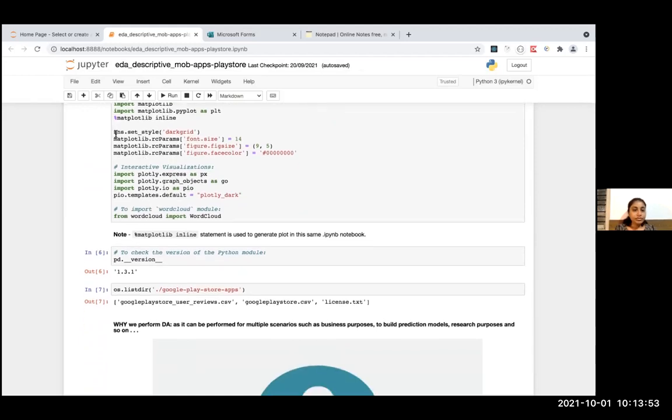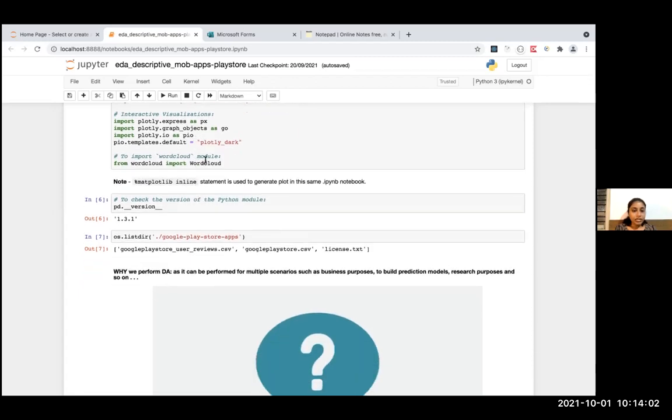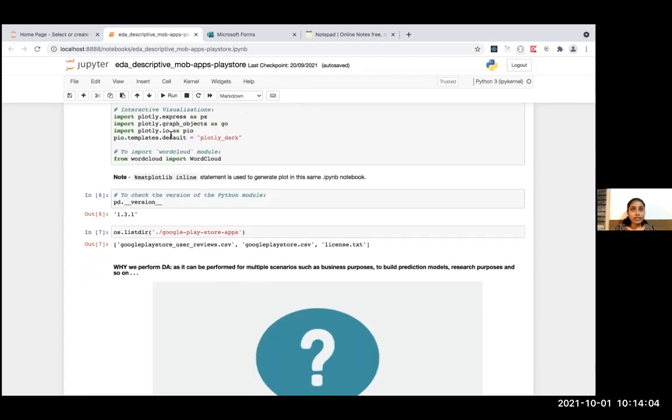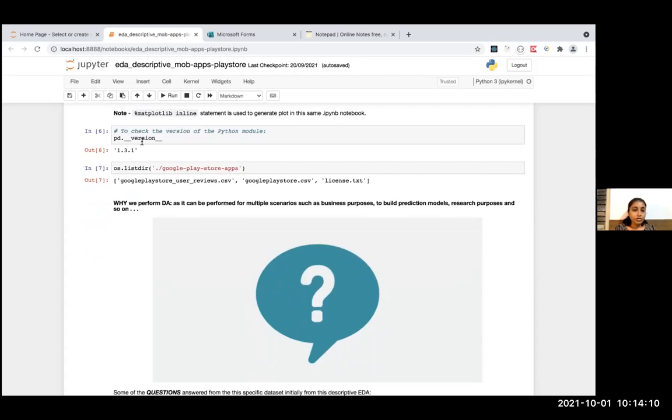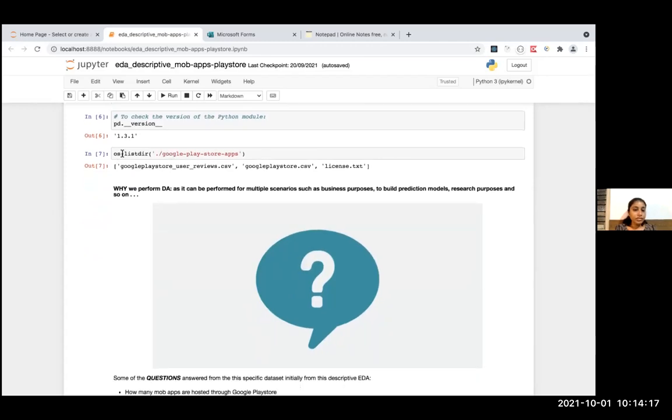These are the libraries for data visualization. And these are the set of statements to configure the default settings. And this is for Plotly, another library for interactive visualization. And if you want to know the version of any of the libraries you have installed, this is the syntax you can use. And using this module, you can view all the files downloaded from the URL.